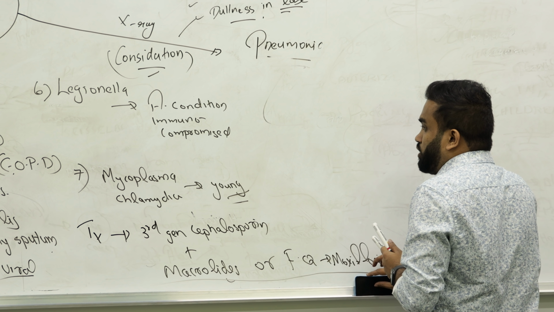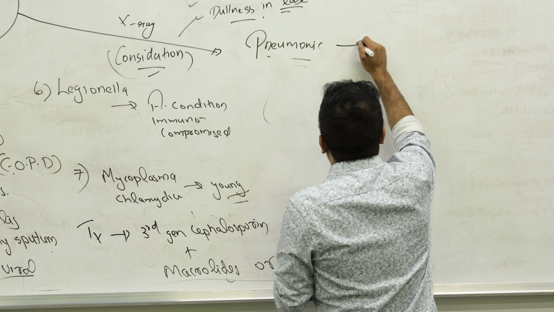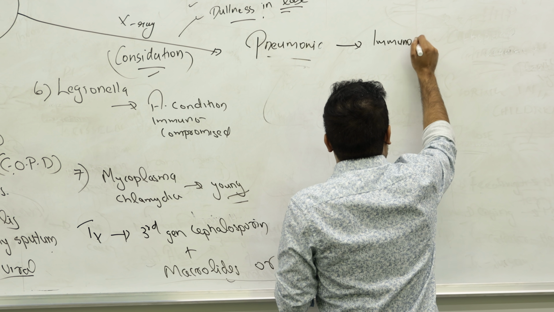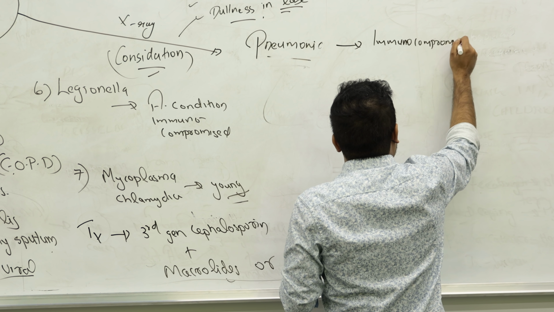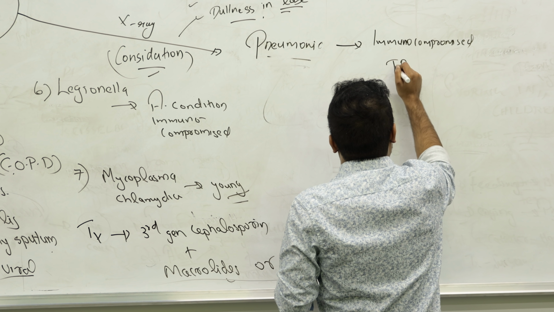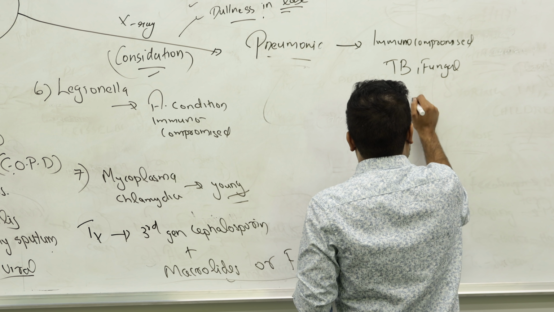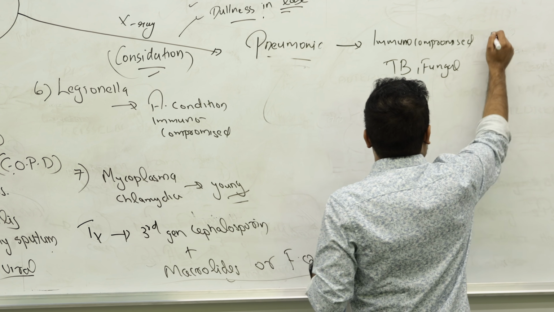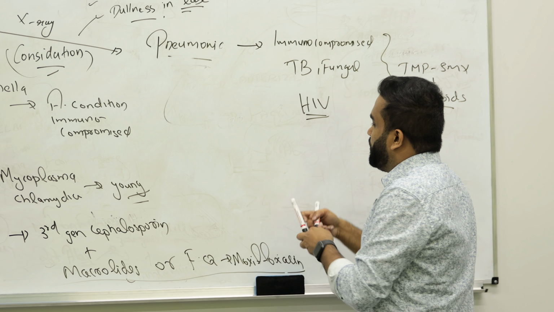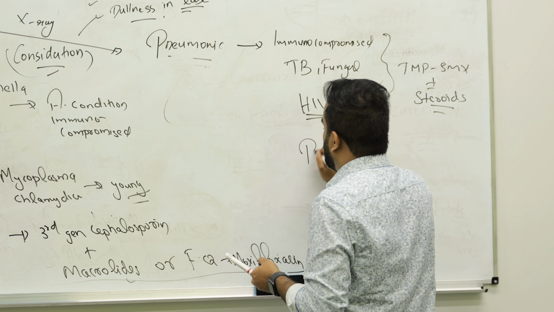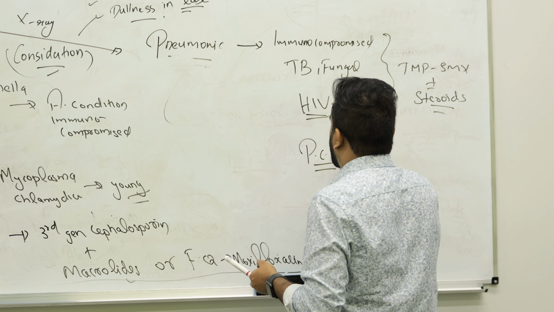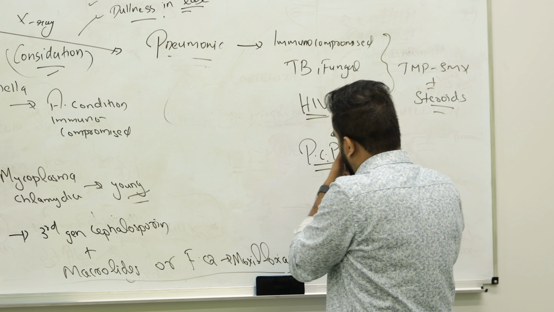Now you can see pneumonia not only like this: pneumonia in immunocompromised, pneumonia in TB patients, pneumonia in fungal infection, or in HIV. In all these cases you give TMP-SMX, a better antibiotic, plus or minus what? Steroids. Talking about HIV and pneumonia, think about a very interesting organism in HIV people, Pneumocystis jirovecii pneumonia, PCP.